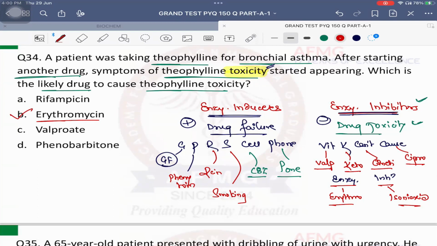Okay, so one basic thing to remember, it looks very easy: most of the anti-epileptics are enzyme inducers except valproate. Most of the antibiotics are enzyme inhibitors except rifampicin. Okay, so that can be remembered. That will become much easier. Okay, so please remember that.